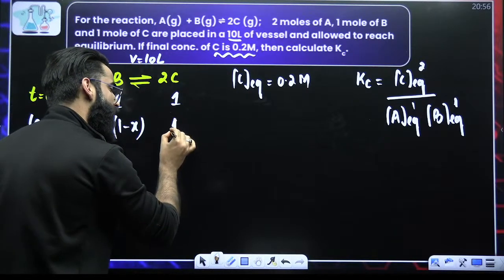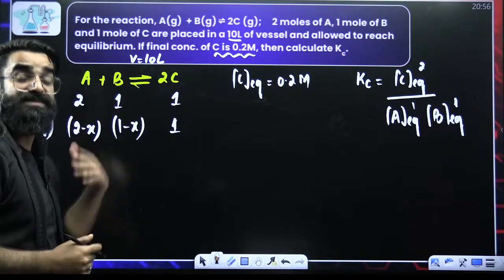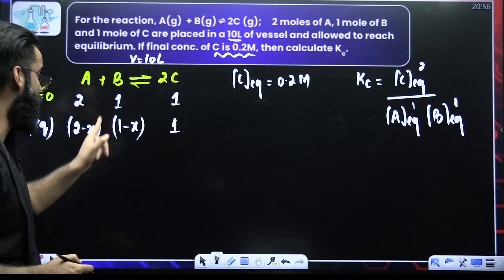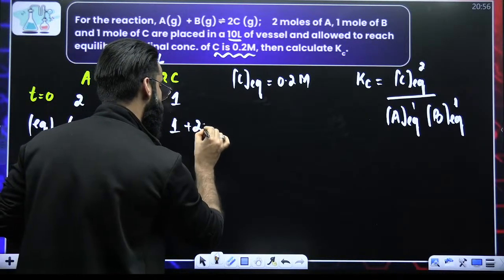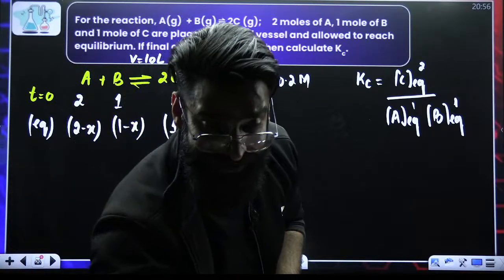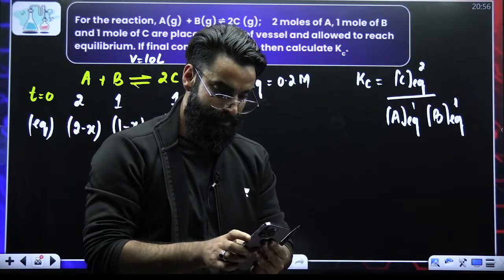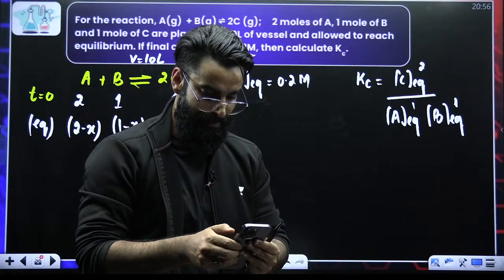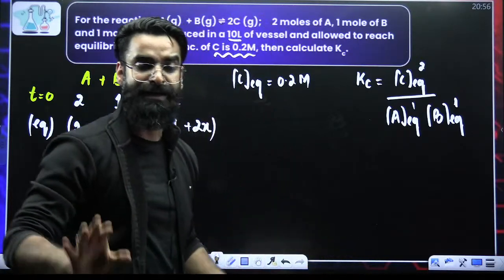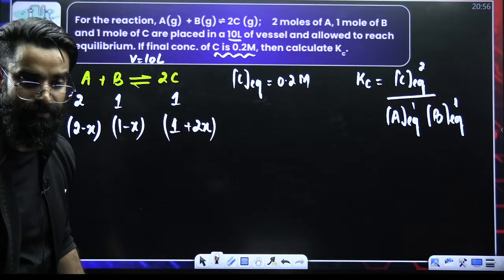Already there was 1 mole of C in the container. Now some extra moles of C would have formed. 1 mole of A gives 2 moles of C, so X moles of A would have given 2X moles of C. So these are the moles of A, B and C present in the container at equilibrium.